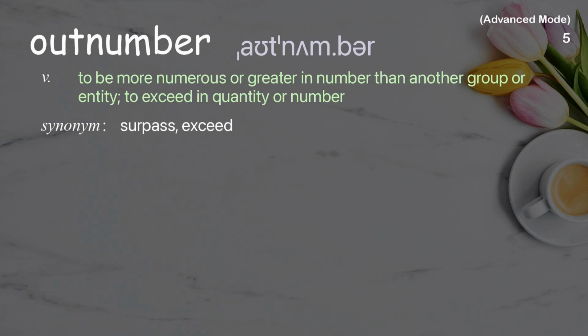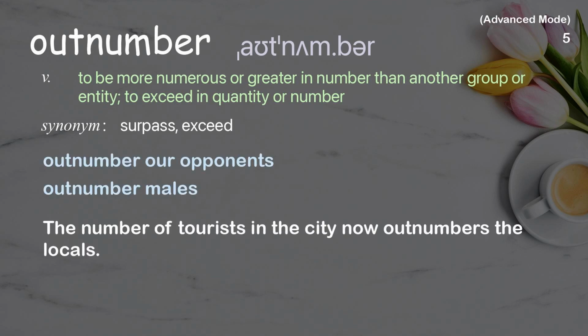Outnumber. To be more numerous or greater in number than another group or entity, to exceed in quantity or number. Examples: Outnumber our opponents. Outnumber males. The number of tourists in the city now outnumbers the locals.